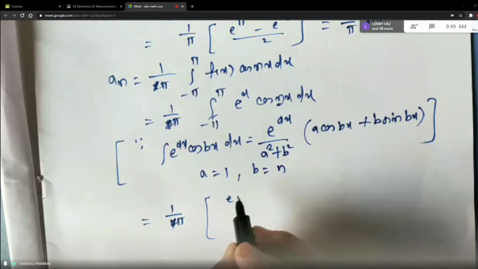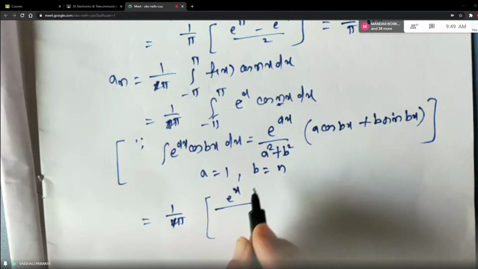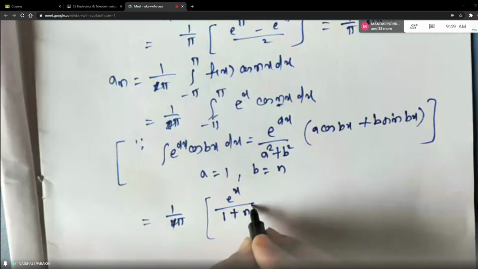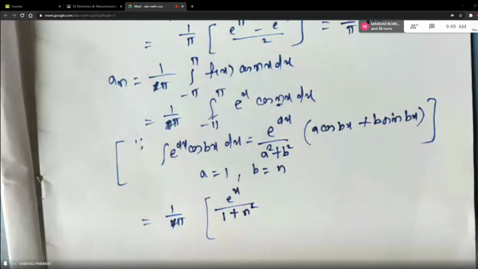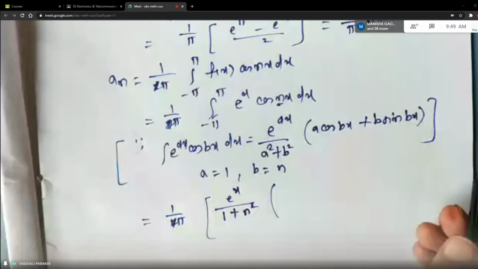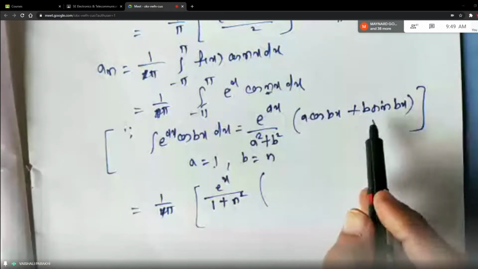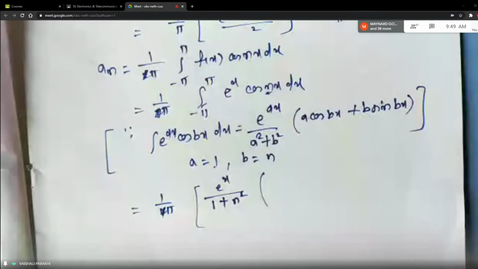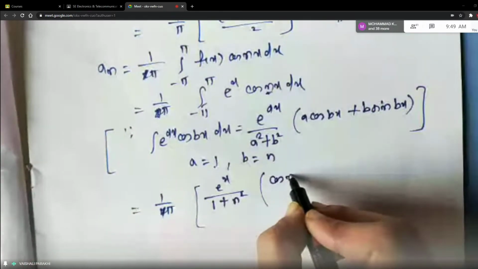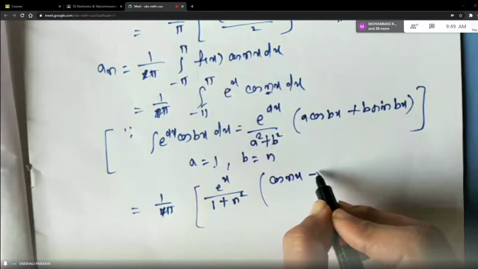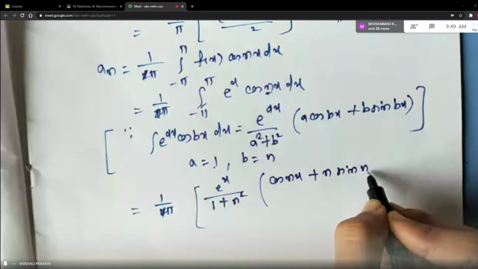So a is 1 here. e raised to x divided by a square means 1 plus b square means n square, right? Inside the bracket, nothing other than substitution I am doing, students. A I am putting as 1 and b I am putting as n from our integral. So it is cos of nx plus n into sine of nx.